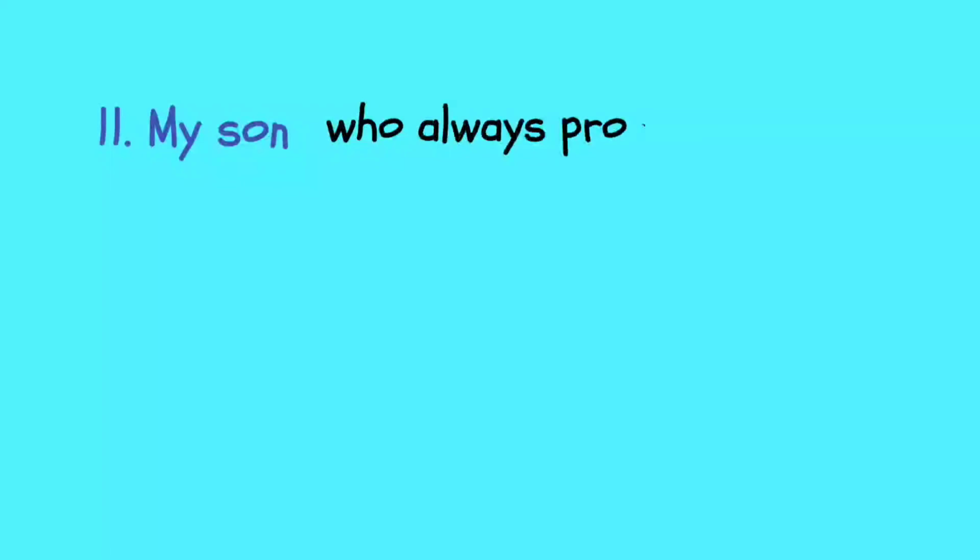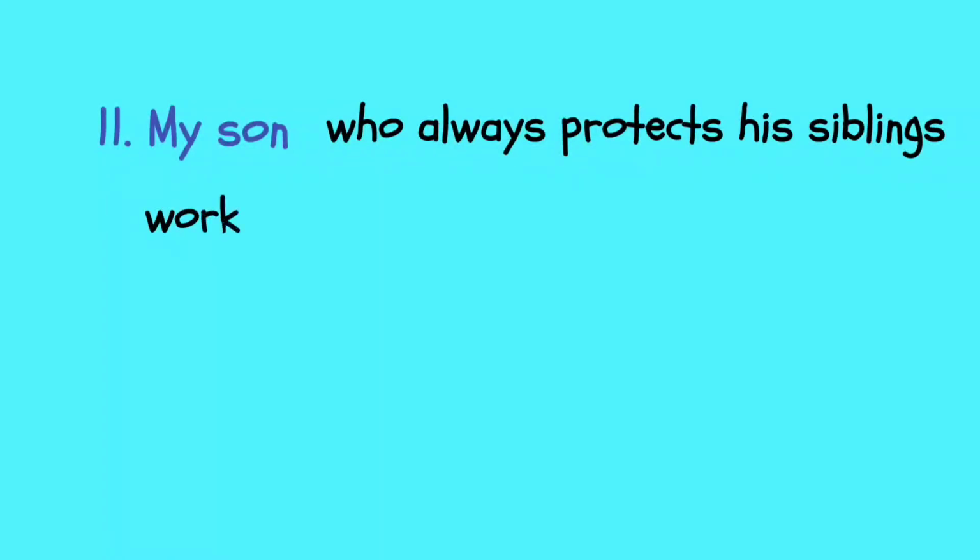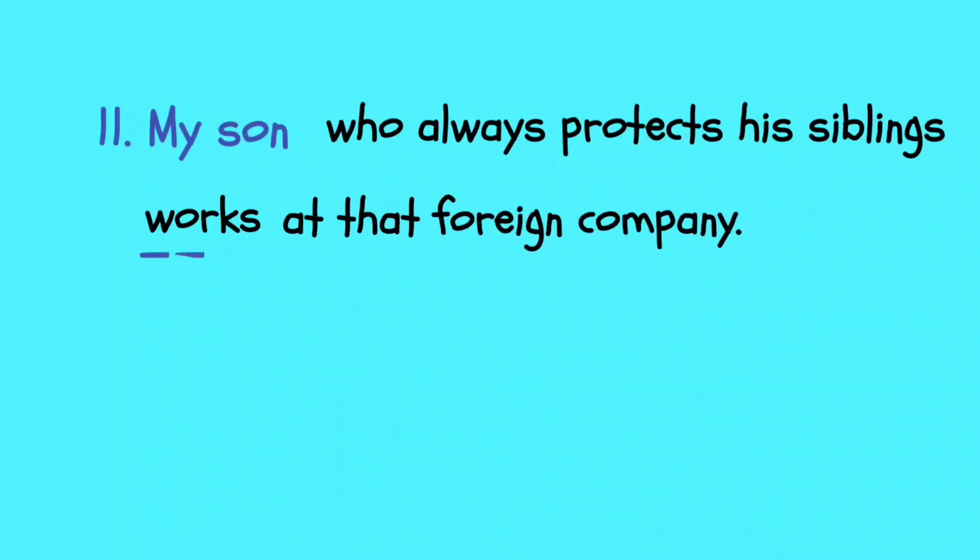Okay, next example, number 11. We'll have some other modifier besides participle, and that is the adjective clause. Number 11: my son who always protects his siblings works at that foreign company. The real, or main, subject is my son, the third singular person. How about siblings?